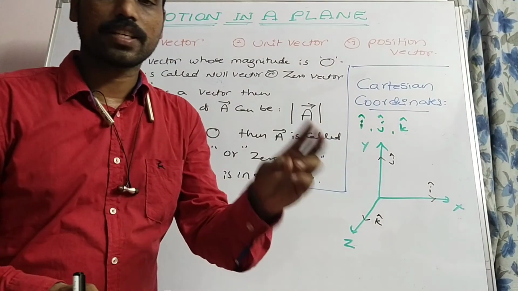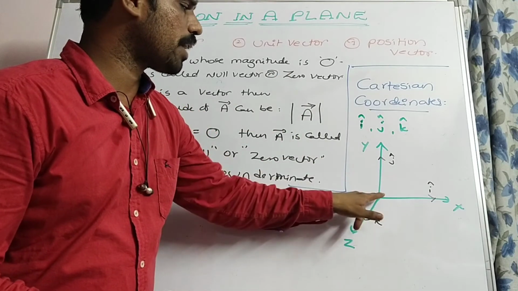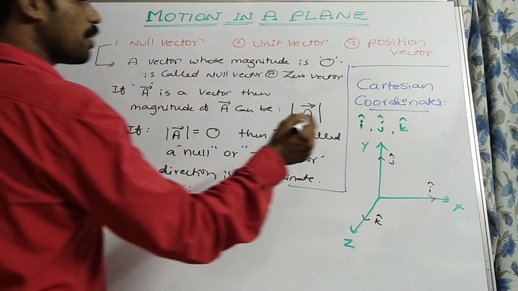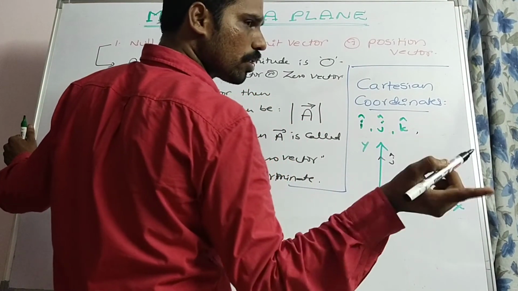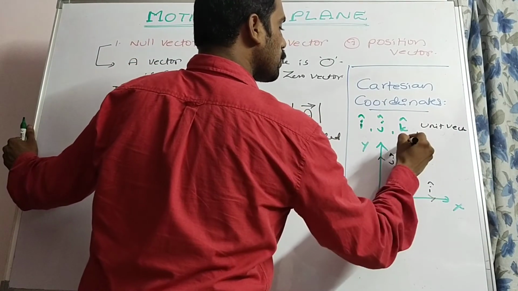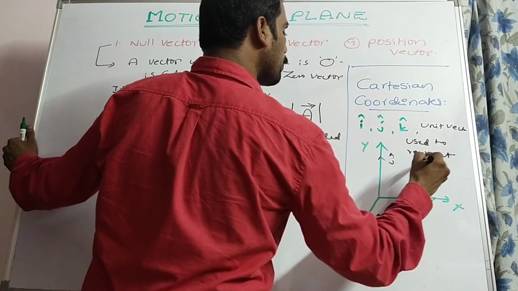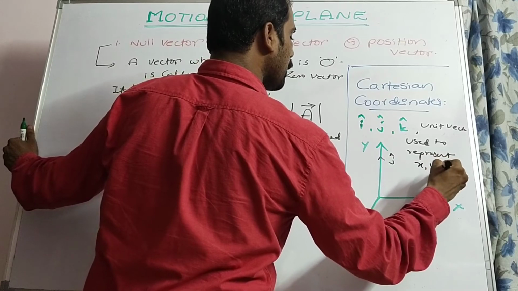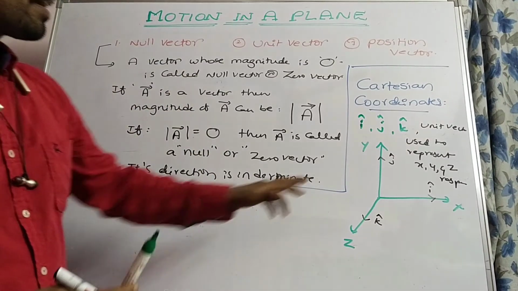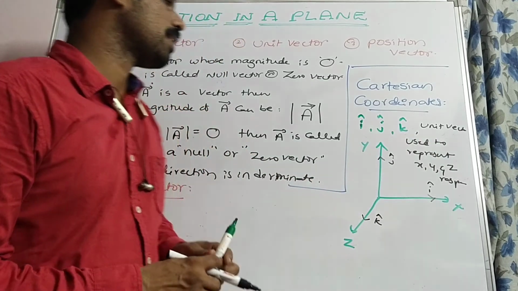And here x, y, z are mutually perpendicular. Those are orthogonal. Whichever way the axes are taken, the angle must be 90 degrees. So I cap, j cap, k cap are the Cartesian coordinates, called unit vectors, used to represent the x, y and z axis respectively.